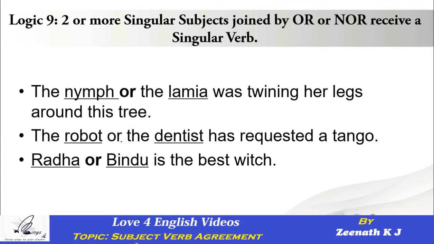Yes. Now let's take up one example for nor, because we have even nor over here. Let me change or to nor. The robot nor the dentist has requested a tango. Once again we have the robot and the dentist, but that's not the point.